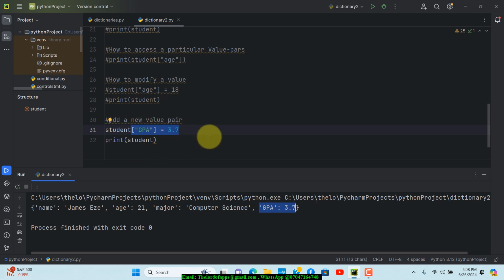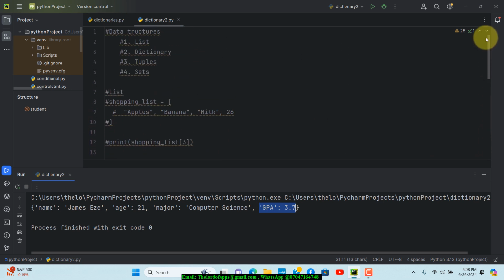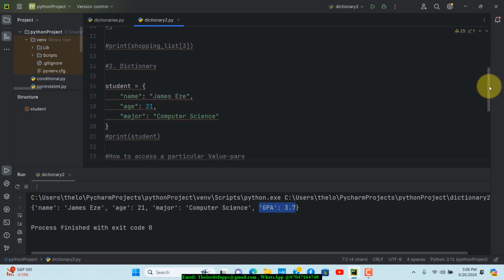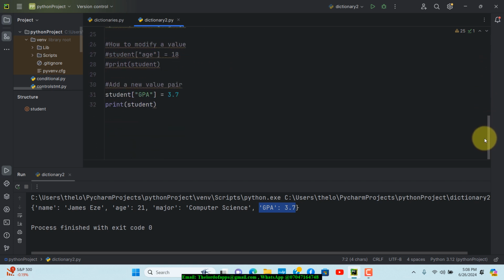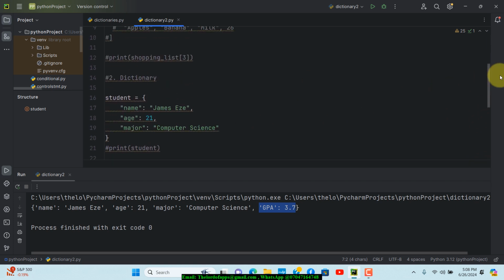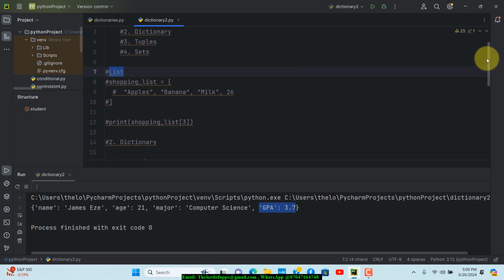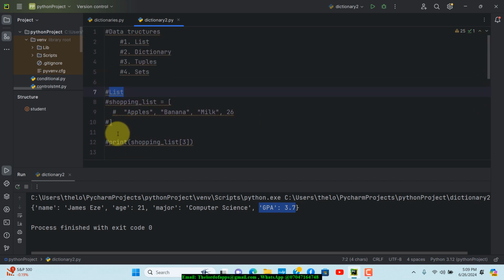If you want to work on tuples, we also have tuples coming up. Maybe that's just the next topic that I'm going to take a look at. Or if you want us to take a look at lists as a topic, we're going to do that, because if you want to make use of a list, for instance you want to add to a list, there is a way to actually add something to a list. We use a method that is called append to be able to add something to a list. Append, just this way.